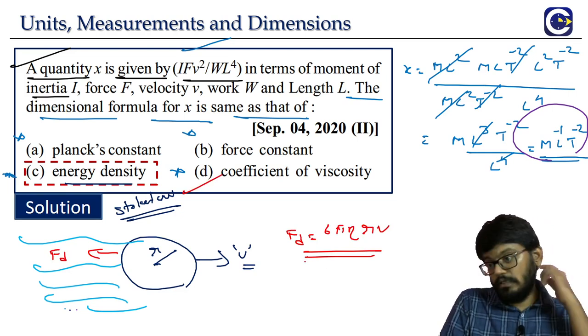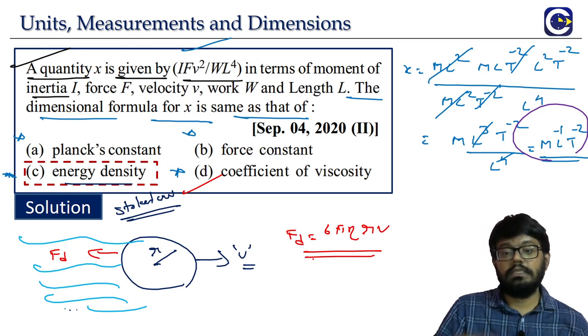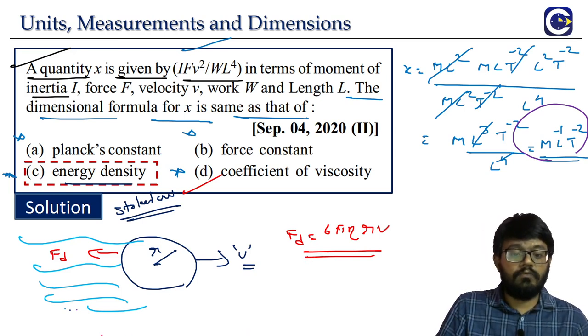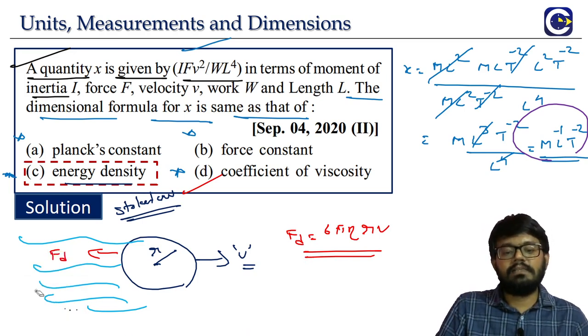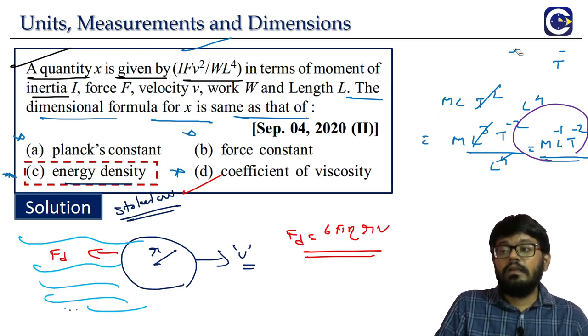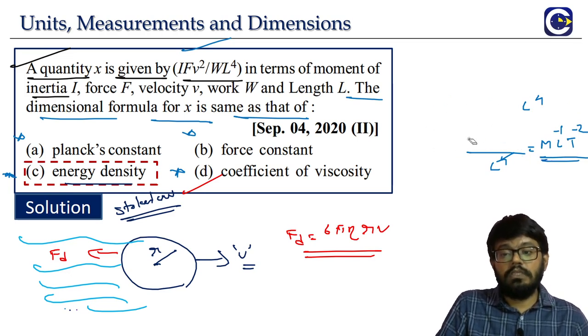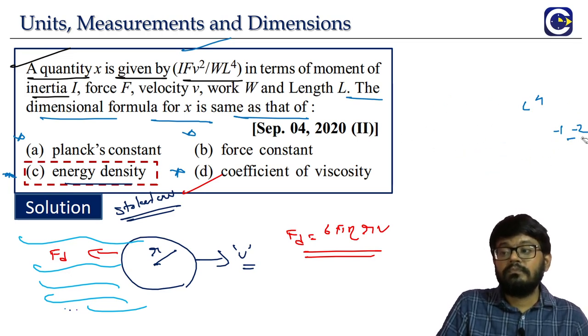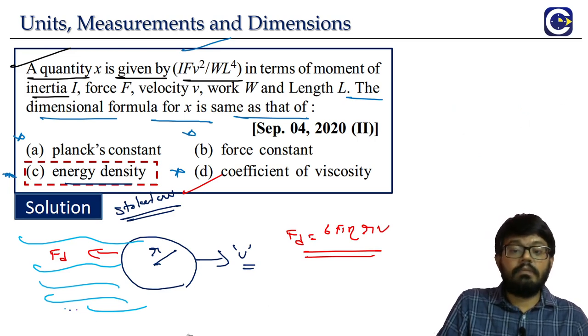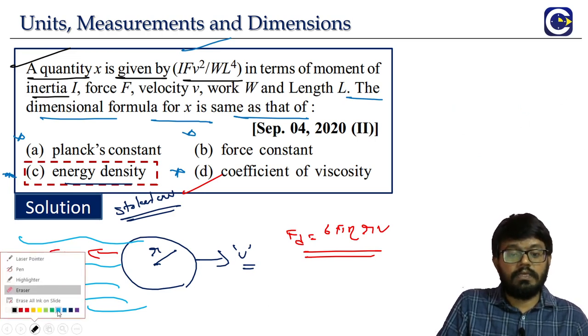If you are not just memorizing the dimensional formula for at least some of these things, we should not memorize everything. The universal gravitation constant, the coefficient of viscosity, and magnetic fields are some of these things we can remember, so that it will help us in solving the questions.